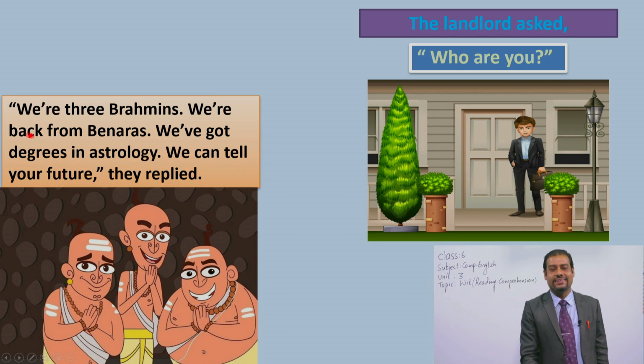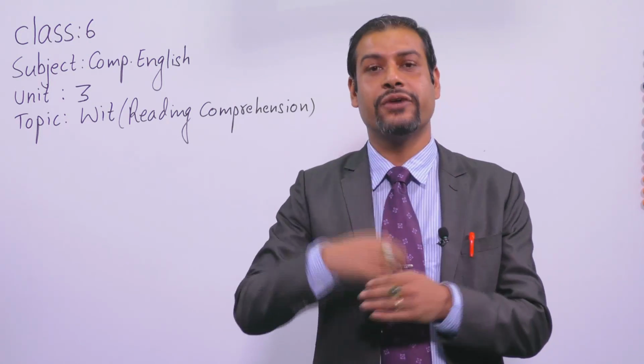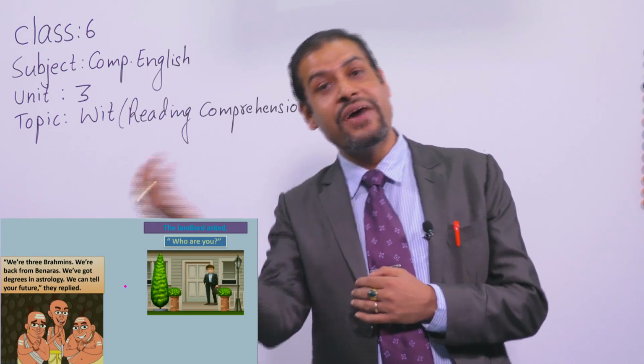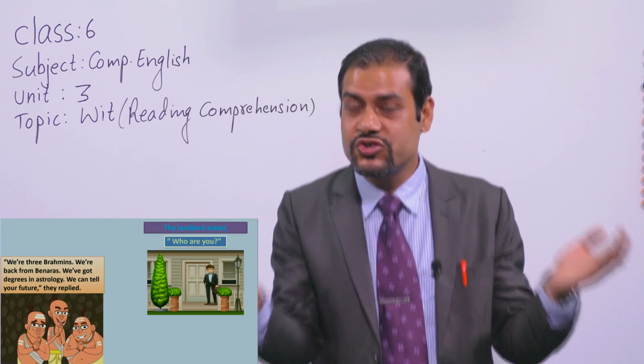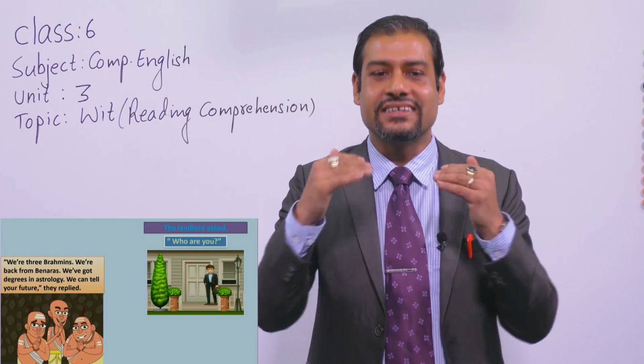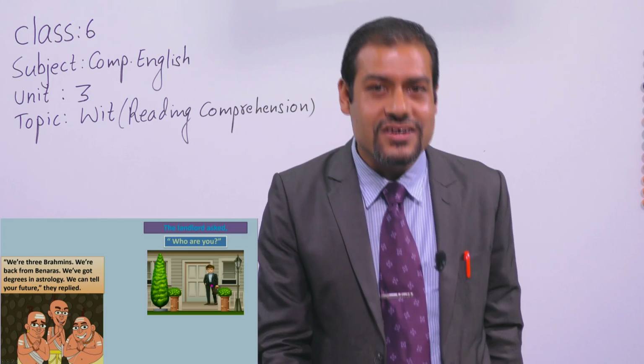All right, we are three Brahmins. We are back from Banaras. We have got degrees in astrology. We can tell your future. They replied. See, there are three things they said. The first thing, they were three Brahmins and they came back from Banaras. They completed their degrees in astrology, okay? And at the same time, they could tell the future of this landlord. All right.